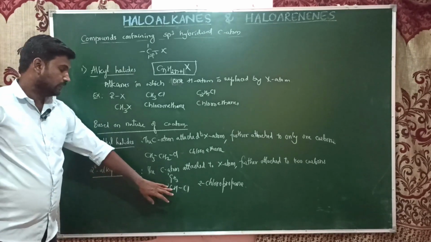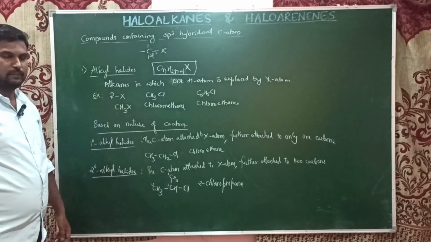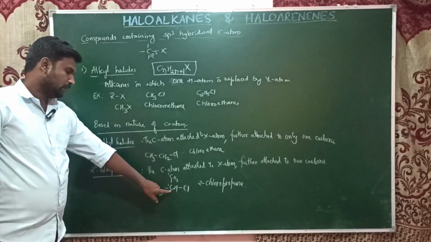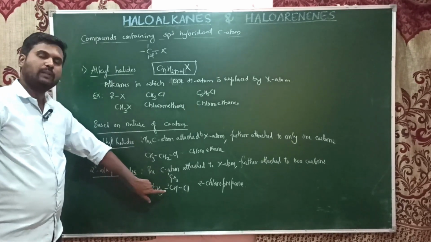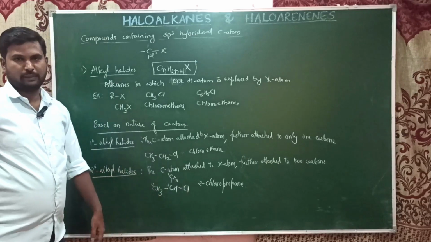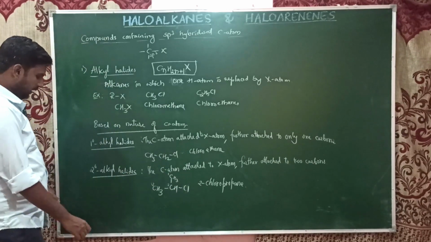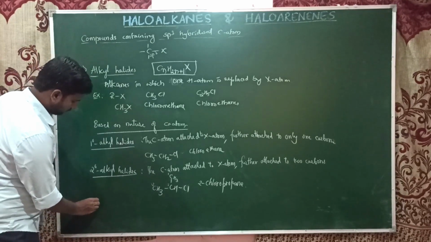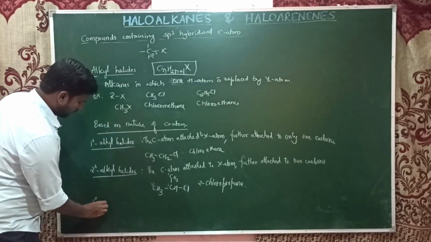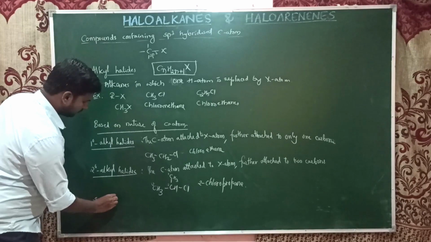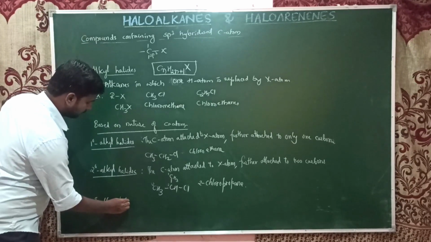So here it is attached to two carbon atoms. The sp3 hybridized carbon, if it is further attached to two carbons, is known as secondary carbon, and the whole compound is a secondary alkyl halide. The third one is tertiary alkyl halides.